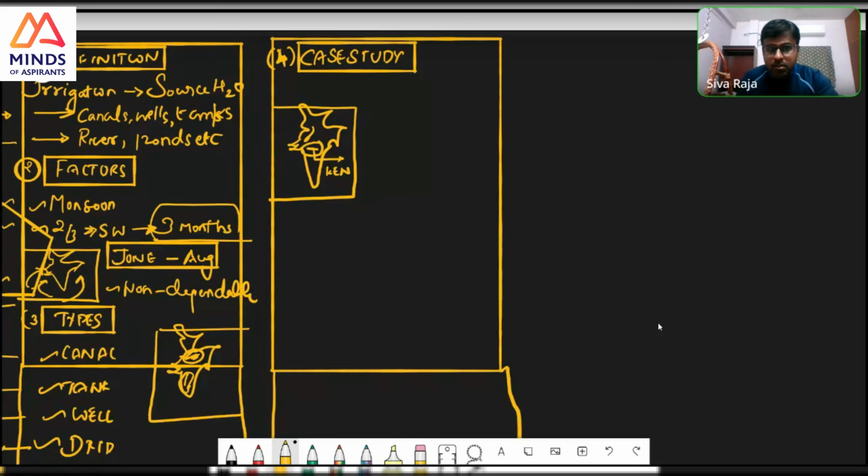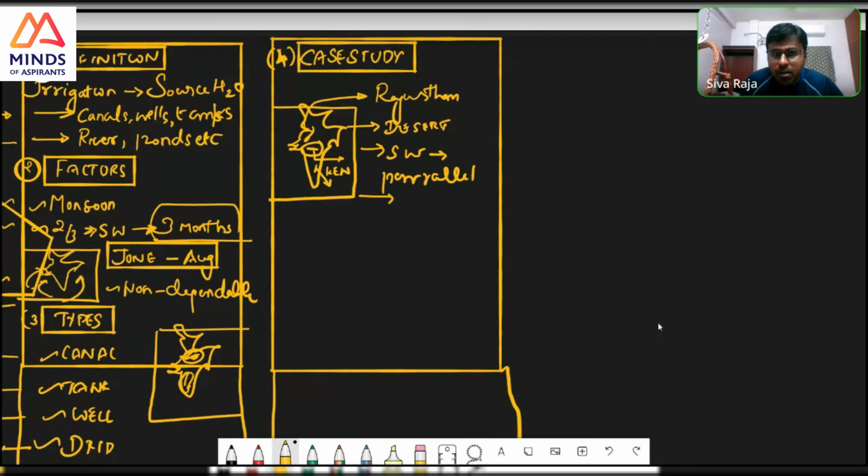Okay. Where all these sources are there, NCERT and newspaper. And you can talk about, for example, the Krishna Godavari link. This is a link which was asked in prelims as well. So Krishna Godavari, Indira Gandhi, whichever you write, one case study here, you can talk about how Rajasthan, or the area in Rajasthan, is a desert area. How is it a desert area? You can tell the southwest monsoon passes parallel to the Aravali, as a result of which it is a drought-prone area with less than 70 centimeter rainfall.